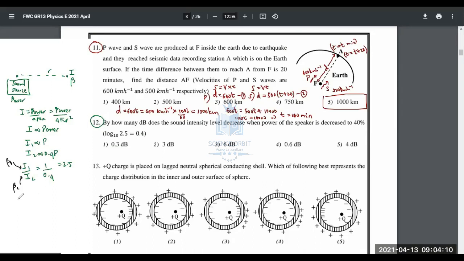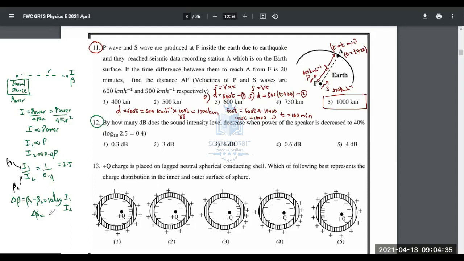The equation is the change in sound intensity level, delta beta, which is beta 1 minus beta 2. It's given by 10 log I1 over I2. Always use this equation. Beta 1 minus beta 2 is what we are supposed to find out, the change in intensity level. How many decibels does the sound intensity level decrease?